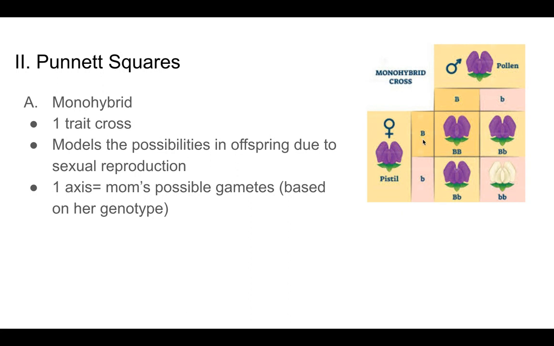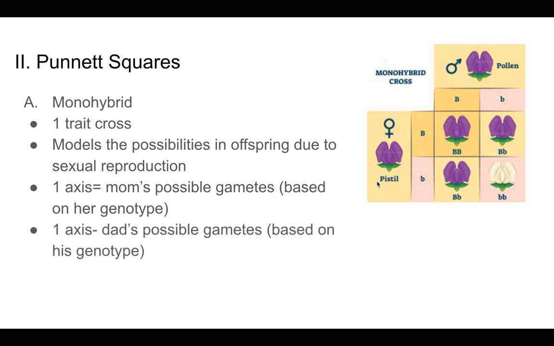And she's going to produce some eggs that have the dominant allele in it, and other eggs that have the recessive allele in it. So we see mom's information on one axis, and then we see dad's information on the other axis. Dad, also with a purple flower, was a heterozygote for that purple color.